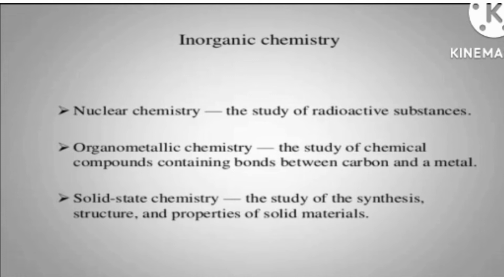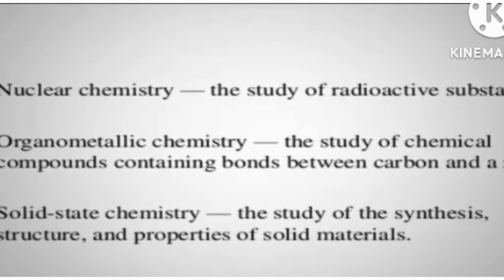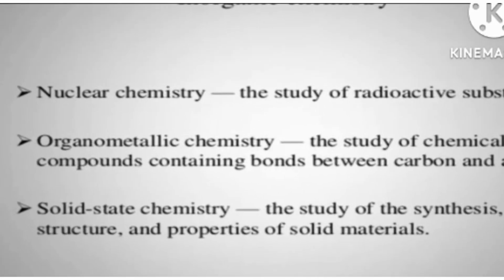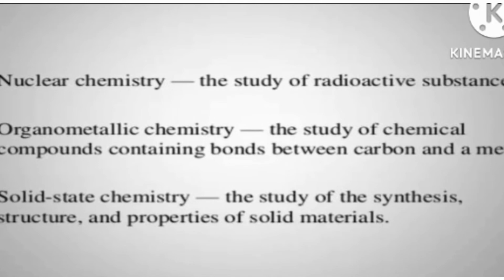Actually, the main purpose is that in nuclear chemistry, radiation is emitted from a radioactive substance. Then what happens? The nuclear part is affected in these processes, fission or fusion. The nuclear part of an atom is affected, because when the radiations are emitted, neutrons are also emitted in these types of reactions. That's why nuclear chemistry is related with radioactive substances. Now what do we mean by solid state chemistry? In solid state chemistry, we study solid materials.